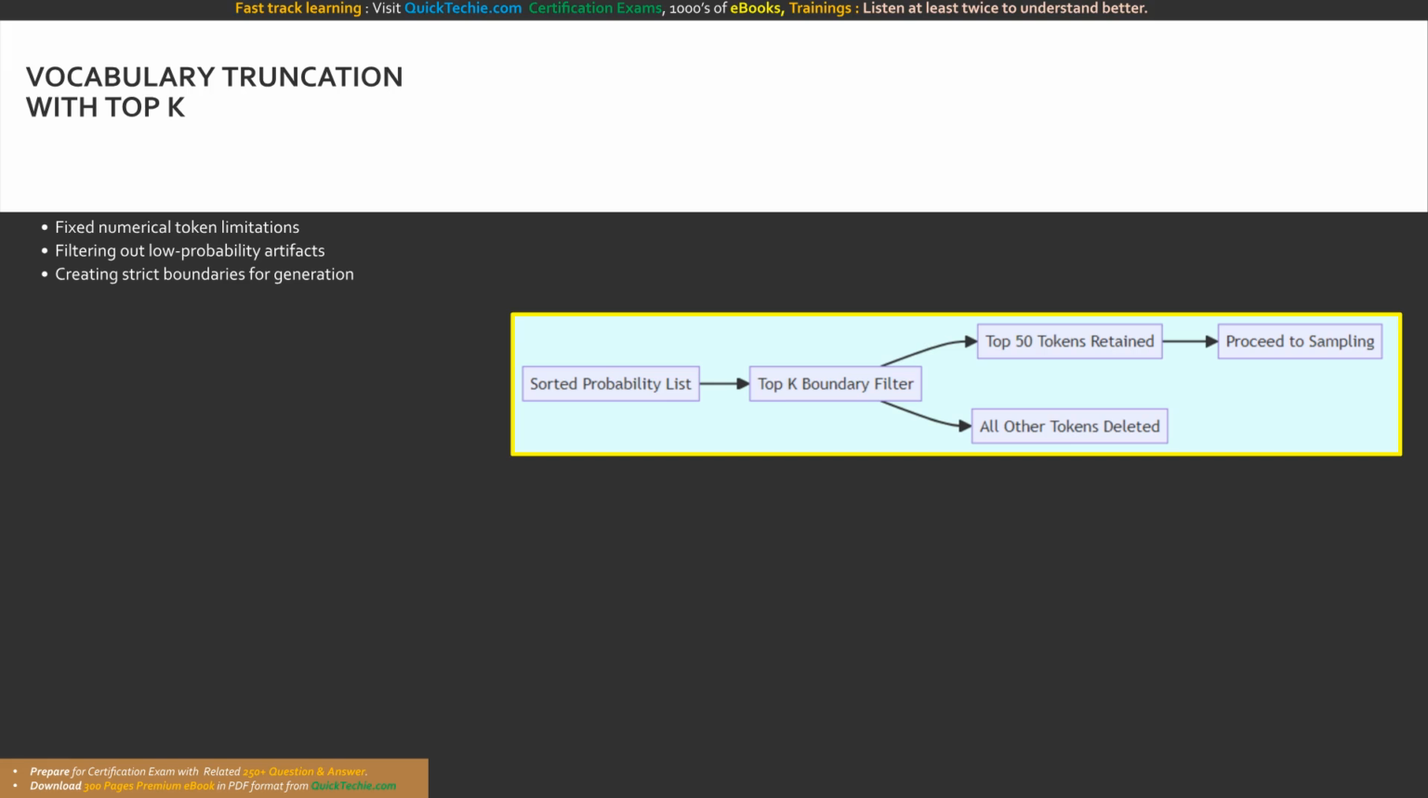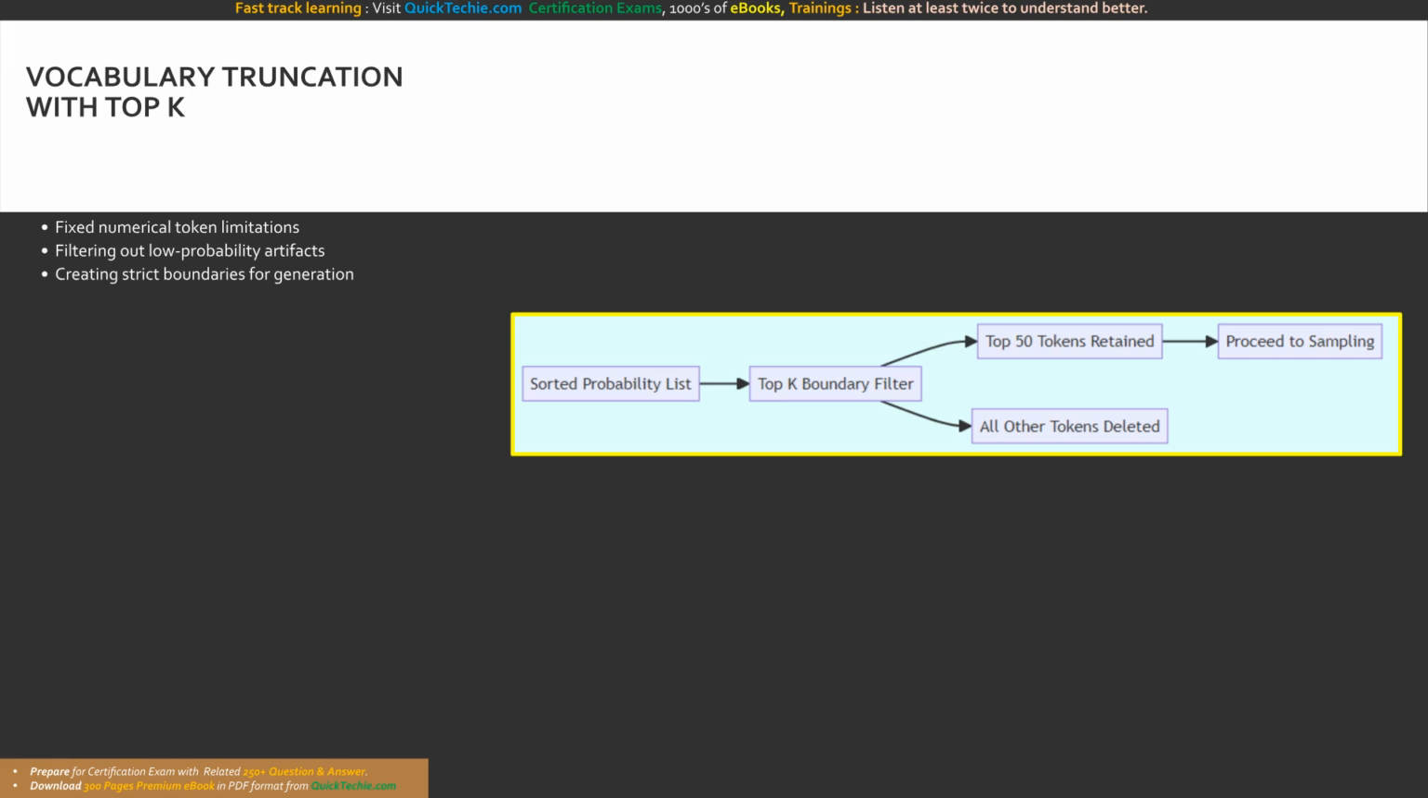Having mastered temperature and top P, we must introduce the final pillar of randomness controls, top K. While top P is dynamic and based on percentages, top K is an absolute, rigid numerical boundary. When you configure top K, you instruct the foundation model to sort the possible next tokens by probability and then literally discard everything beyond the kth token.